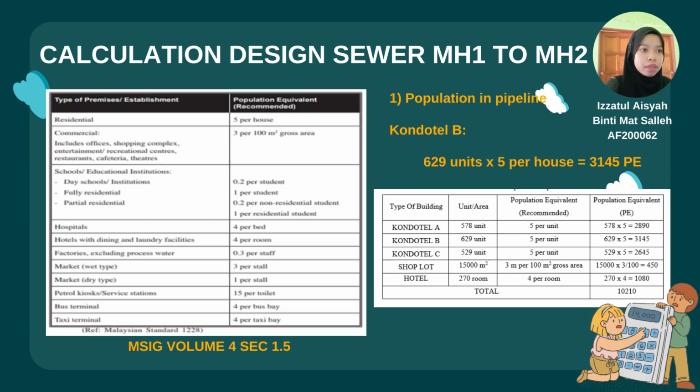Why do we multiply by 5? Because, as referred to in the table for population equivalent regulated as shown at the left side, for residential, the total number of house units must be multiplied by 5. So we got the population equivalent for Condotel B. This table can be referred to in the Malaysian Sewerage Industry Guidelines, Volume 4, Section 1.5.